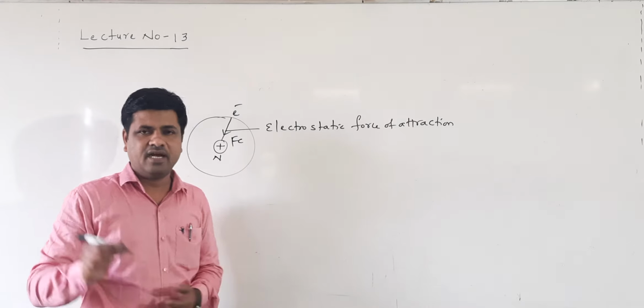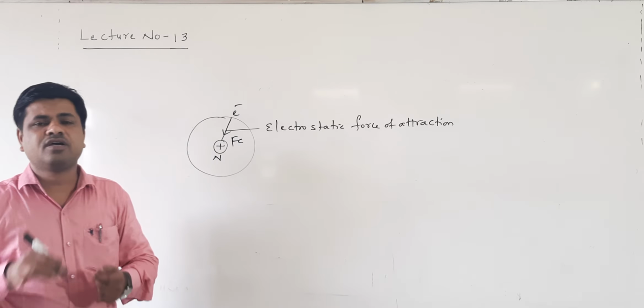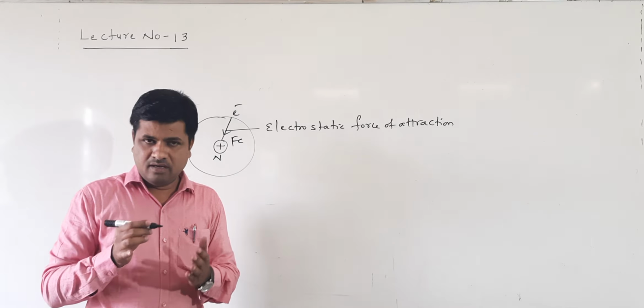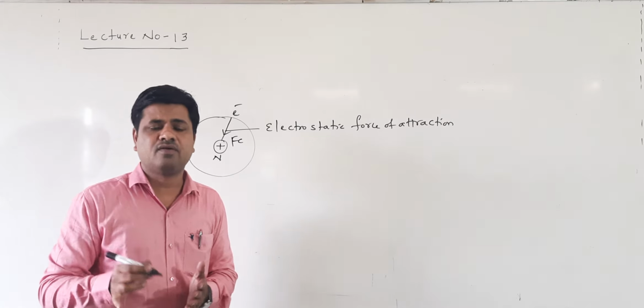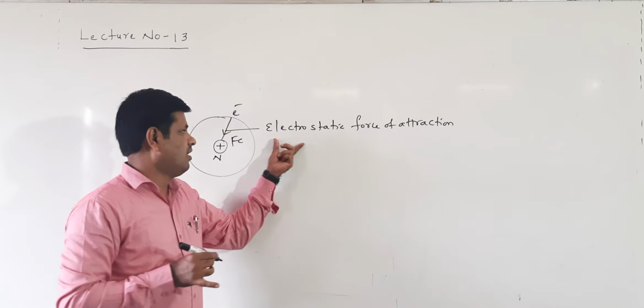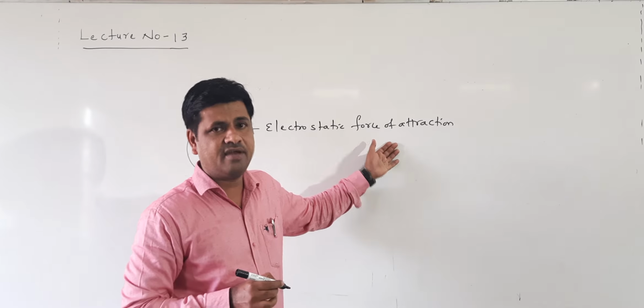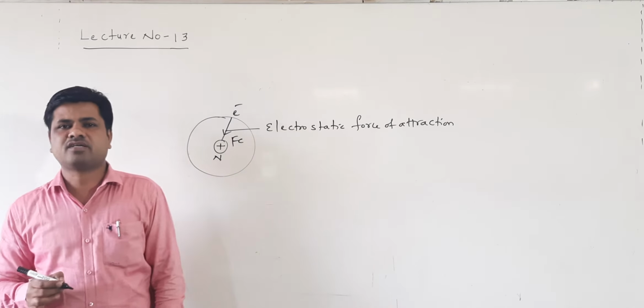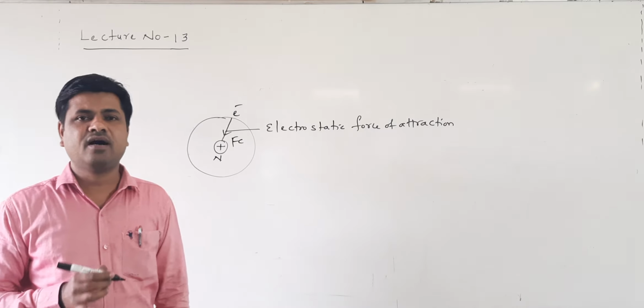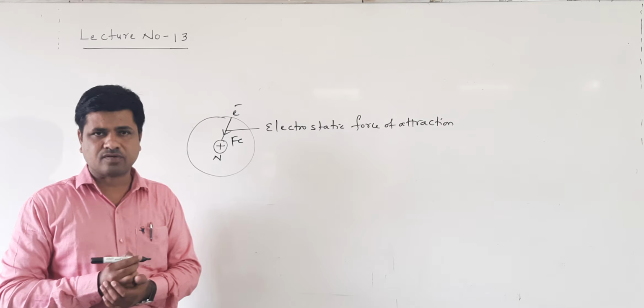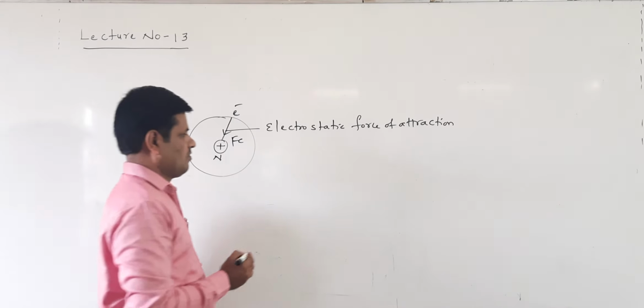Centripetal force. When the electrons are revolving around the nucleus in the circular path, the electrostatic force of attraction provides the centripetal force.